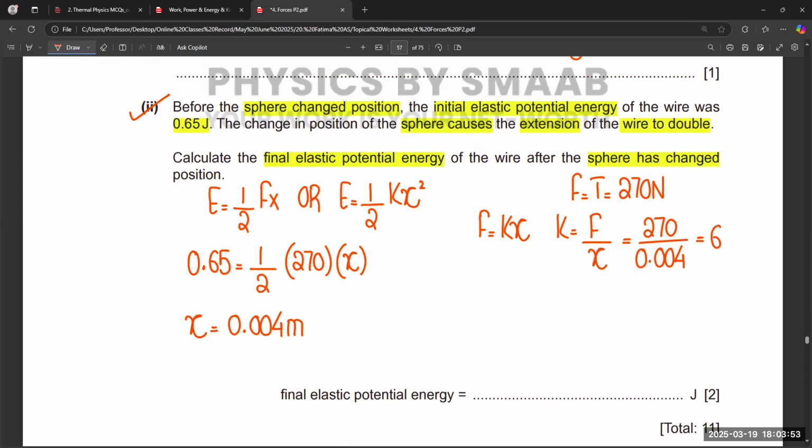It means 6.75 times 10 to the power 4. So this is the value of k.